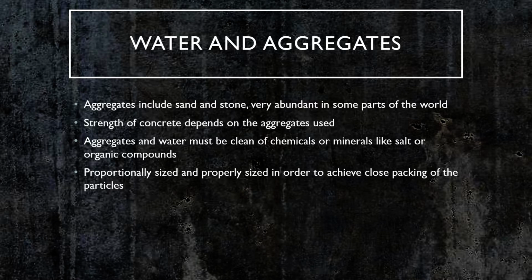So the water and aggregates include sand and stone. They're very abundant in some parts of the world. The strength of concrete really depends on the type of aggregates used. The aggregates and water must be clean of any chemicals or minerals that could affect the strength of the concrete over time.